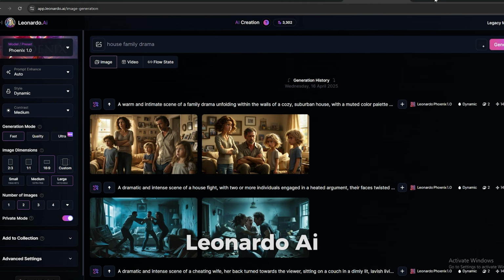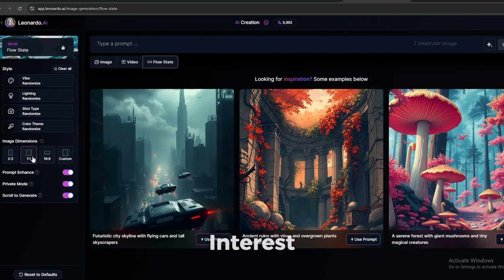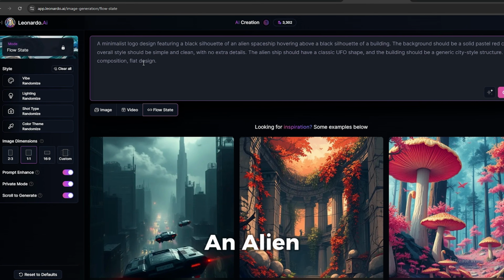Now we need to create a logo and a banner. You don't have to be stressed about these two. Your logo can be a simple logo, like this example channel. Since we have AI tools, we don't need to hire a graphic designer for this part. I'm going to use Leonardo AI to generate a logo. This is going to be a simple logo. You can use this prompt and change this part according to your interest. This logo is going to be an alien spaceship hovering above a black silhouette of a building.